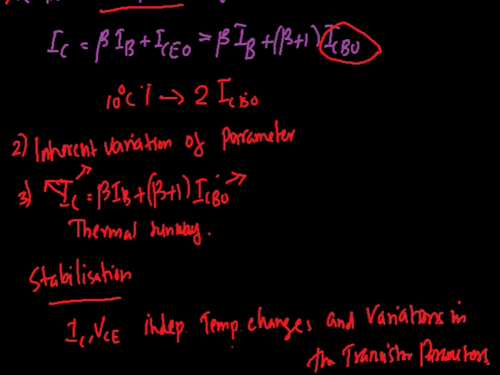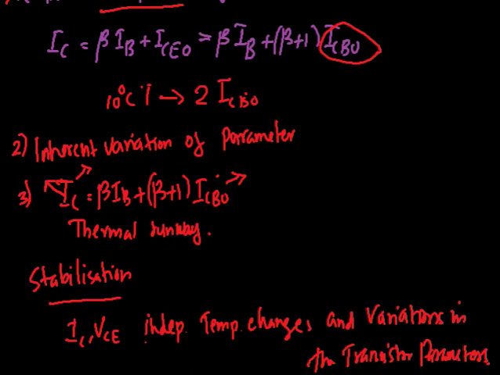So a stabilizing circuit in a transistor amplifier keeps the operating point fixed in a transistor circuit. Stabilization means the process of making the operating point, that is the zero signal collector current and collector emitter voltage, independent of the temperature changes and variations in the transistor parameters.